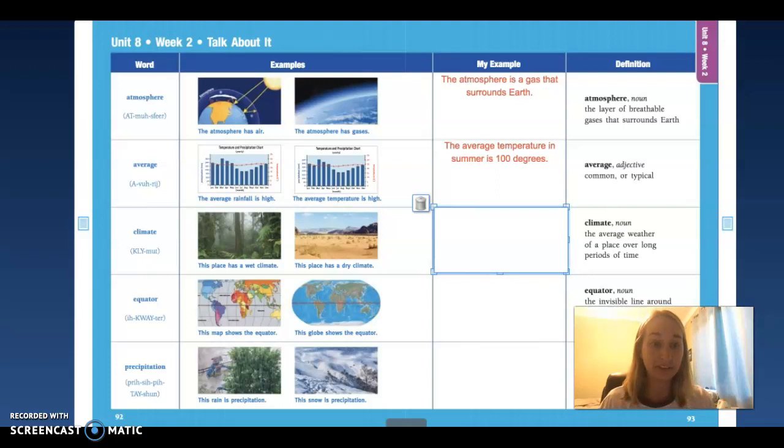All right, guys, let's go ahead and write our sentence, okay? So, the climate in Marietta is very dry. So Marietta is more like a desert, and so therefore it is more dry here. It's a little bit more hot. There's not too much moisture in the air, so our climate here is very dry. All right, guys, go ahead and pause the video. Write your sentence. You can write your climate about any place. Think about the desert. Think about a rainforest. Different places have different climates.